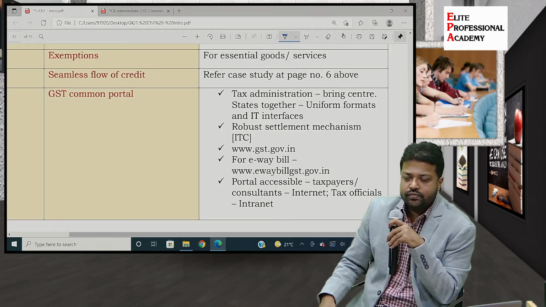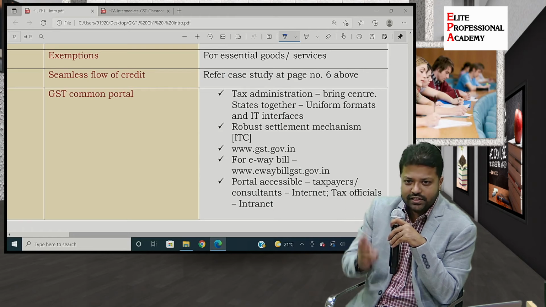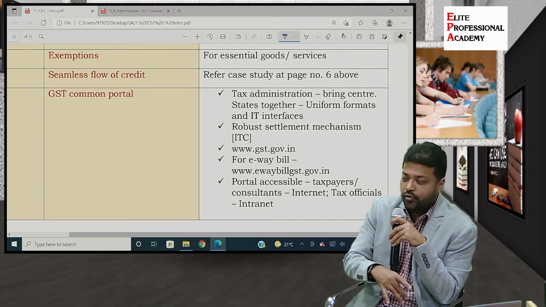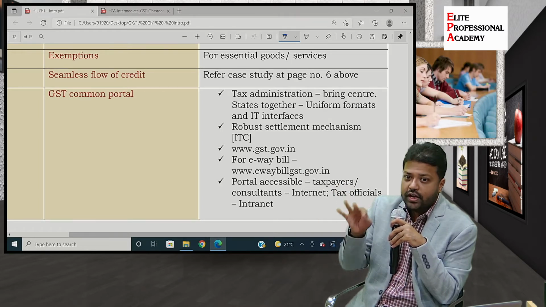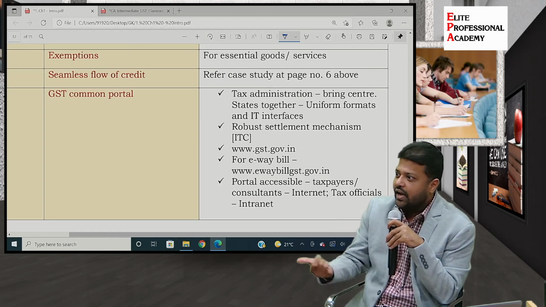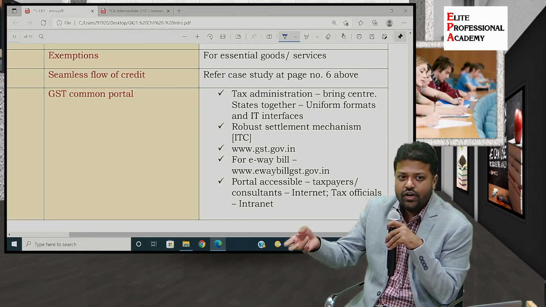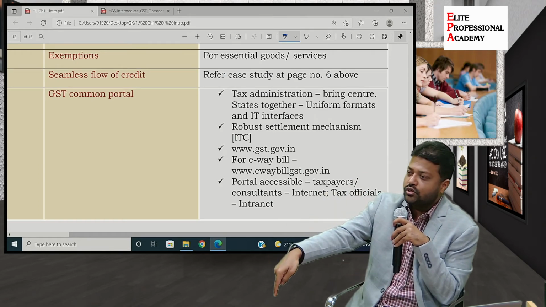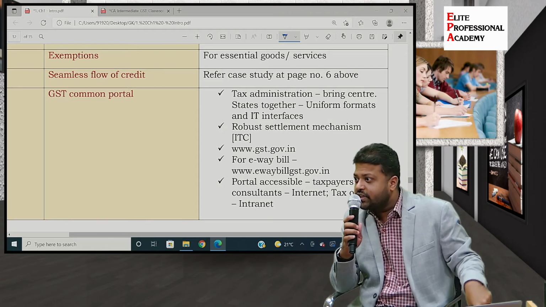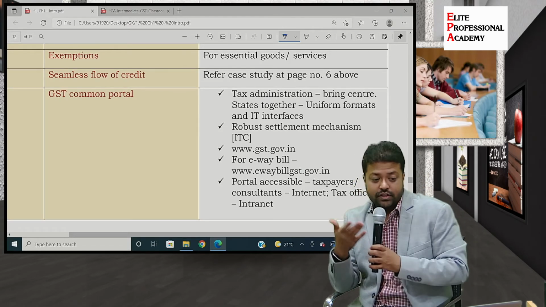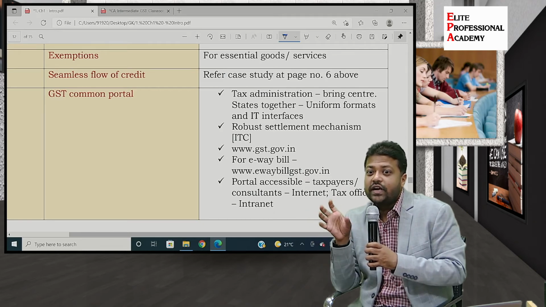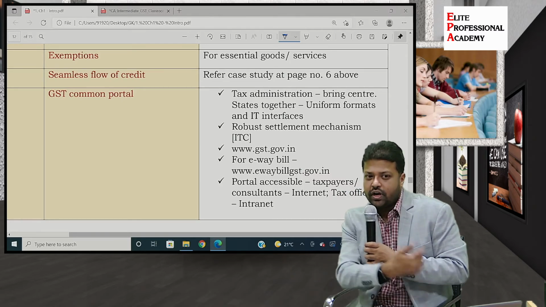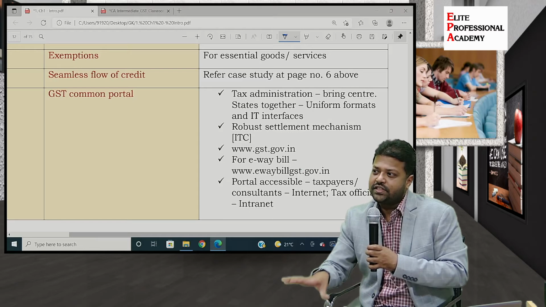What are those details? Who is the seller? What is his registration number? What is the invoice under which you are moving those goods? Then the quantity of the material, nature of the material, HSN code, value of the material, the tax charged in the invoice, then the pin code of the location from where you are sending the goods and the pin code of the location to which you are sending the goods. Based on that, the e-way bill portal calculates the distance. So from 416001 to Karad's pin code, the distance is 60 kilometers.